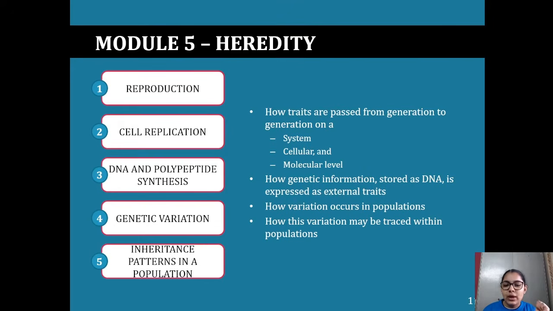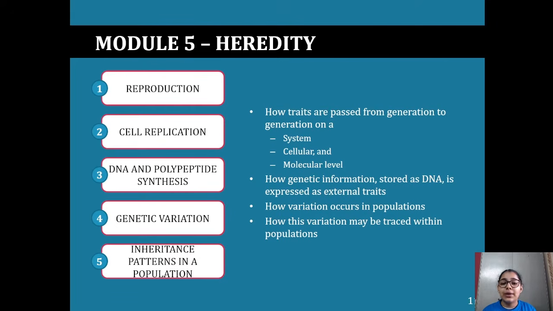So we'll be looking at reproduction, like I said, cell replication, DNA and polypeptide synthesis, genetic variation, and inheritance patterns in a population. There's a lot going on here, a lot of info. So I'm going to try and go through the theory and break it down for you. If you've got any questions, please pop them up on Slido.